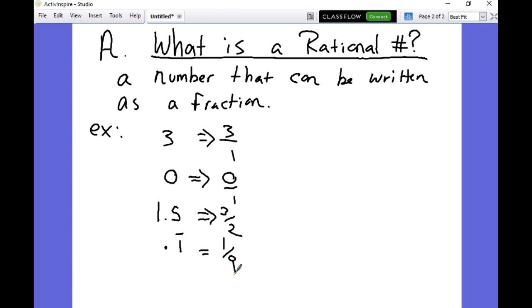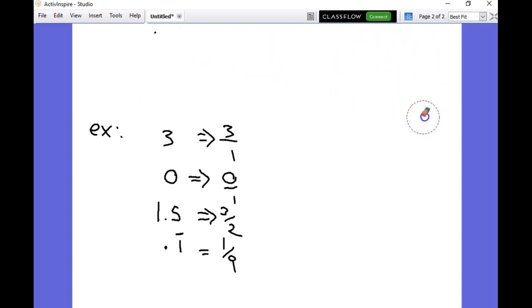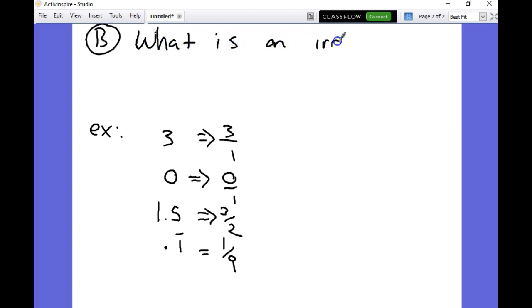Those numbers are what we call irrational numbers. I'm going to leave the examples, but I'm going to change the top. So part B. What is an irrational number? Believe it or not, I know it's going to blow your mind, but it's a number that cannot be written as a fraction.